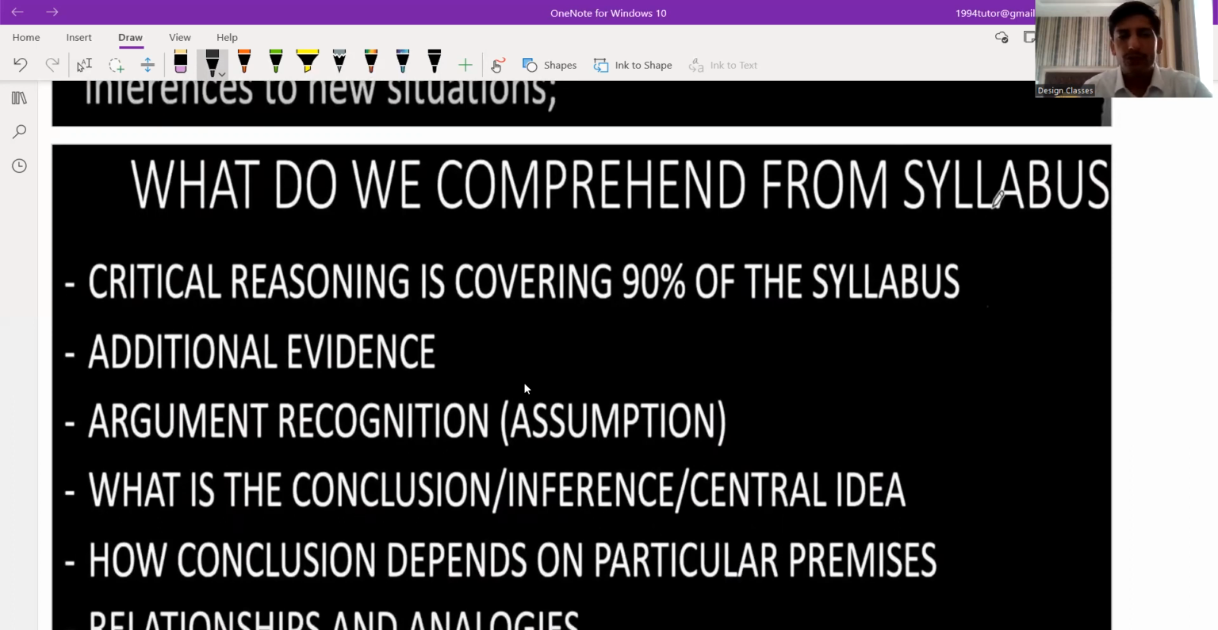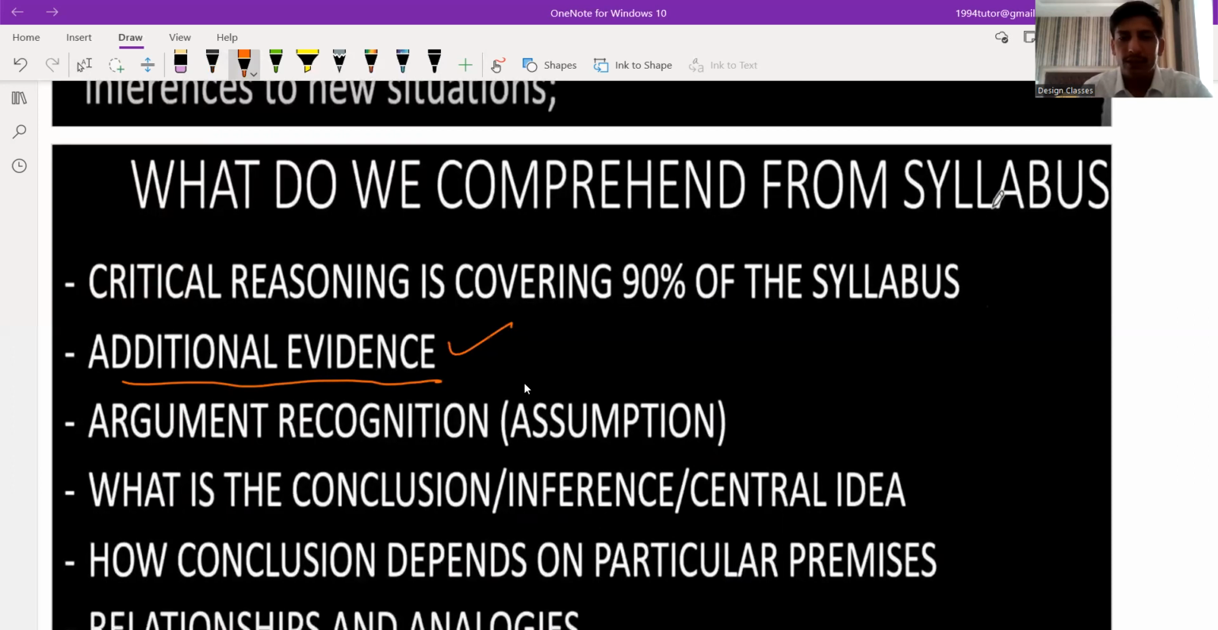So what type of questions were there? I am going to explain these terms. As I told you, there is a passage and then some questions based on that passage only. Additional evidence means evidence that is not given in the passage. This is something additional, something we have to add as evidence.